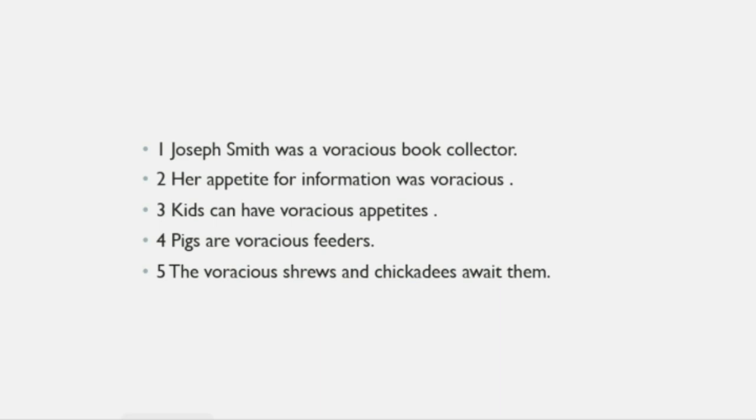Kids can have voracious appetites, can have huge appetites to consume food. Pigs are voracious feeders, means huge appetite to eat food. The voracious shrews and chickens await them. The voracious shrews means have a very strong appetite for food.